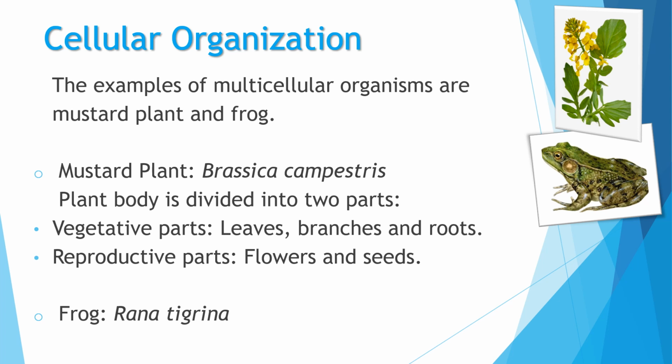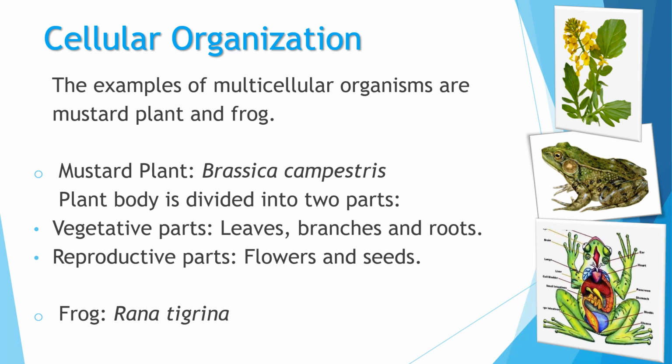So amphibians are those animals which live in the water as well as on the land. So frog or the Rana tigrina belongs to the animal kingdom and the class Amphibia. So on page number 12, you have to just give a reading to this topic: the unicellular, multicellular and colonial type of organizations, as well as the mustard plant. And there's a picture of mustard plant also on page number 13.